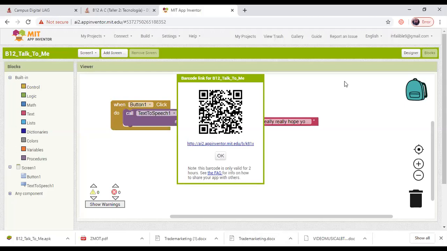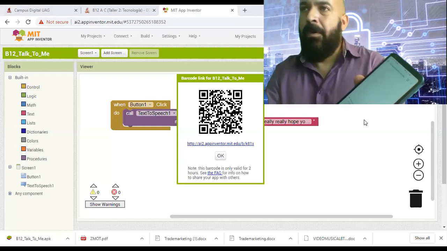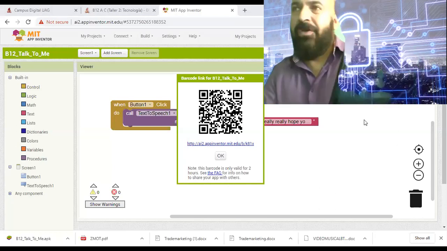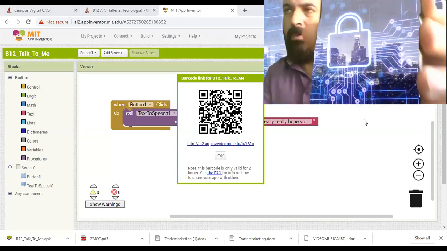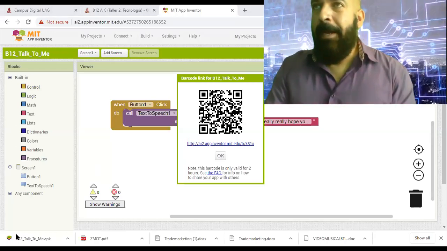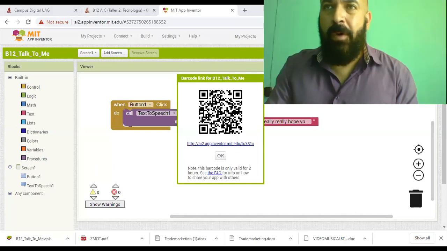Now, let me show you in the camera. Now that I have scanned the code, okay, I have to change my virtual background for this thing to work.